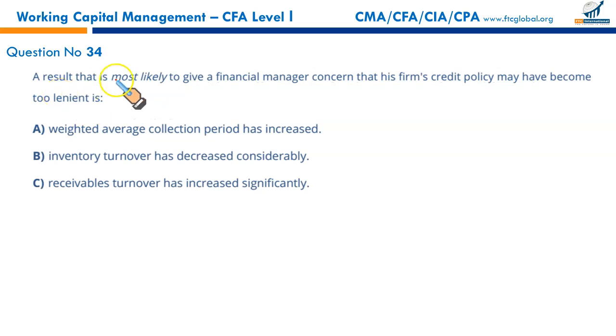Next, a result that is most likely to give a financial manager concern, that is, the firm's credit policy may have become too lenient. So lenient credit policy means that we allow a comparatively longer collection period. We allow a greater period for payment to our account receivable. So the weighted average collection period has increased.